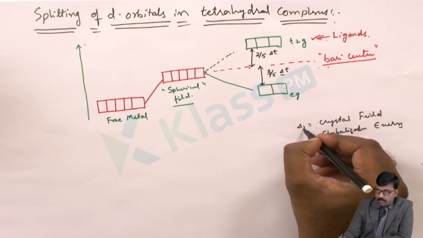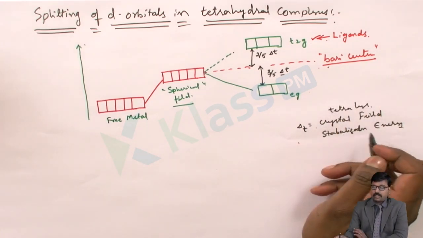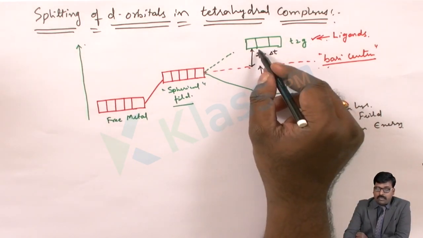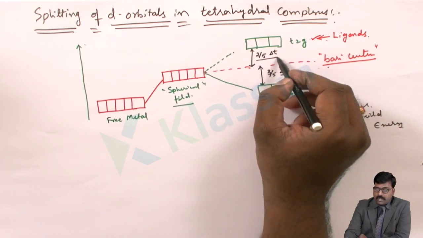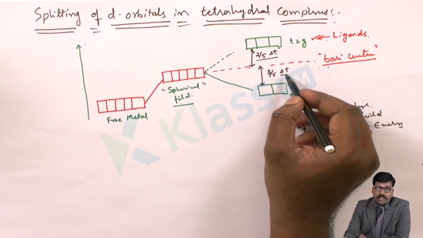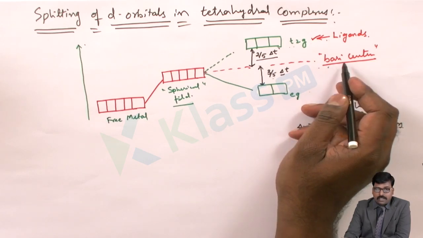For the tetrahedral complex, it is delta T, meaning tetrahedral crystal field stabilization energy. Because we have 5 orbitals, 2 by 5 of the delta T will be increased for the T2G, and 3 by 5 of the delta T will be decreased downwards from the barycenter.